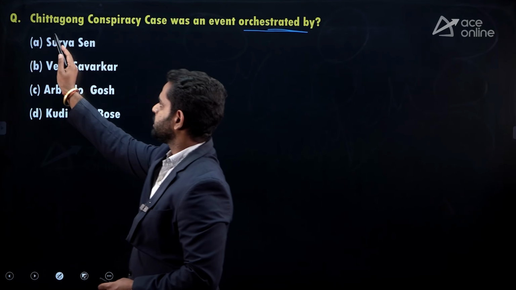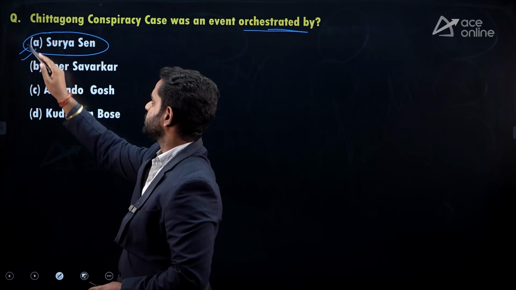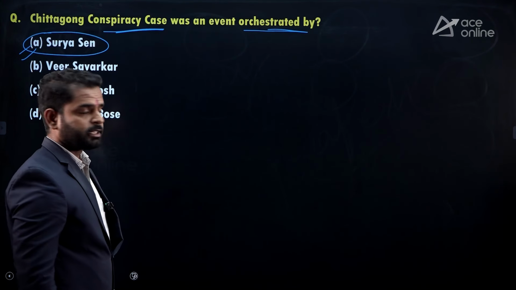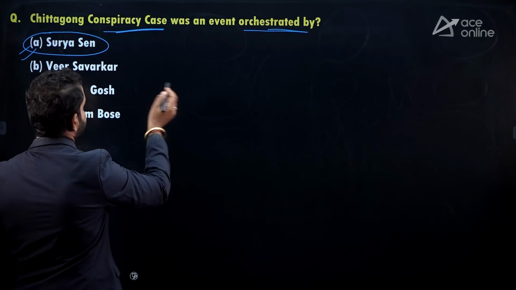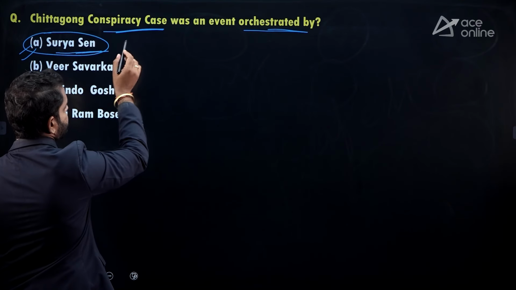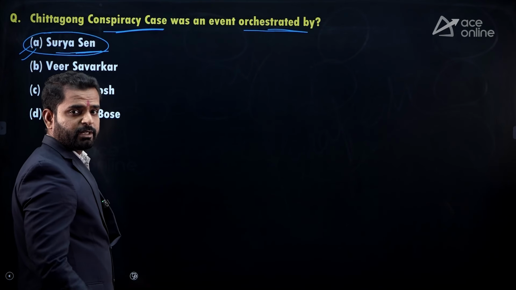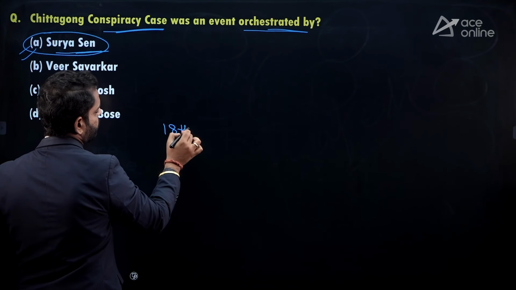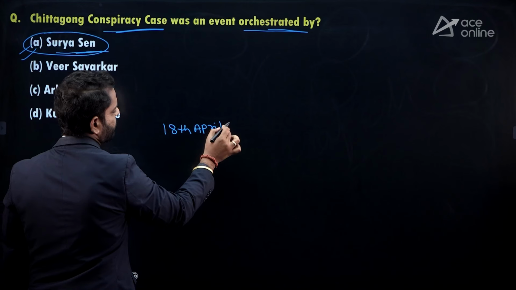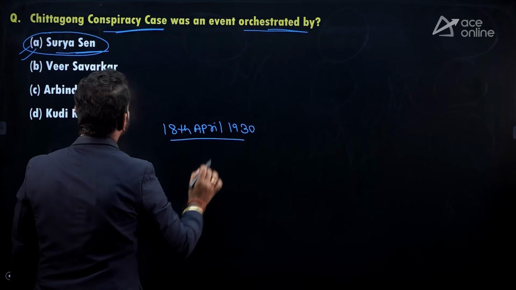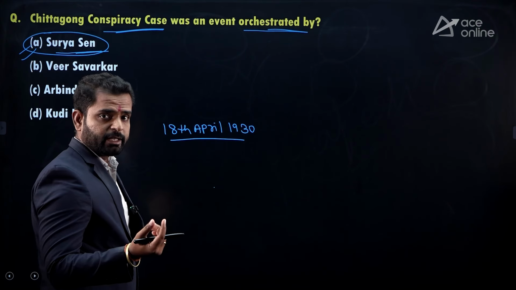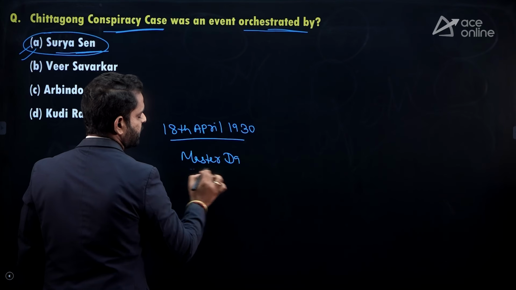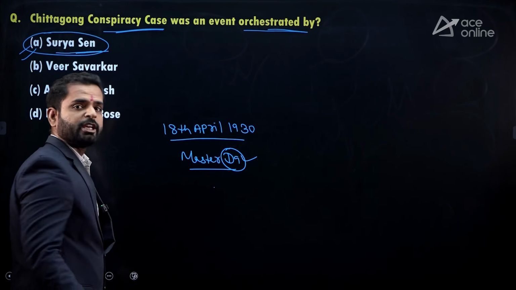Correct option is option A, Surya Sen. Chittagong conspiracy case. It was also known as the important Chittagong armoury raid. Surya Sen is related with this important armoury raid. It took place on 18th of April 1930. So the correct option is Surya Sen, and he was also known as Master Da. Da means Dada, that means big brother.